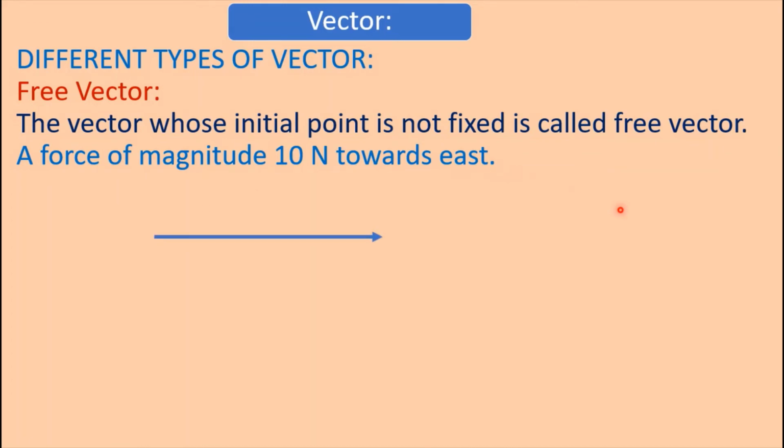We can draw this 10 Newton force towards east like this, and we can also draw this vector with this arrow sign. Here the initial point is here and here the initial point is here, that is, we can choose the initial point of the vector. This type of vector is known as a free vector.